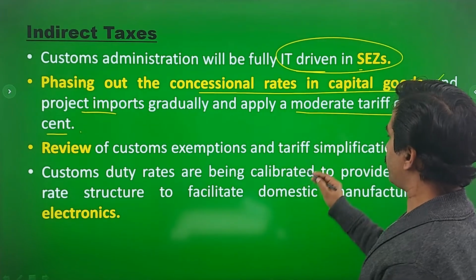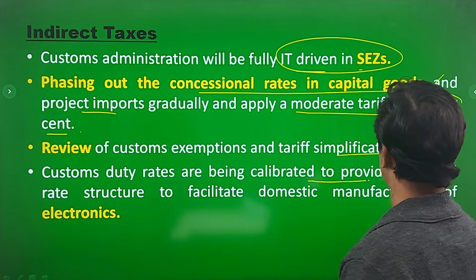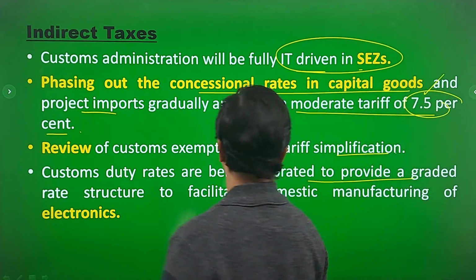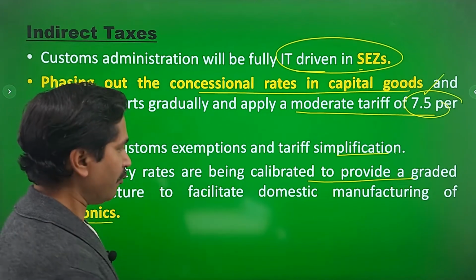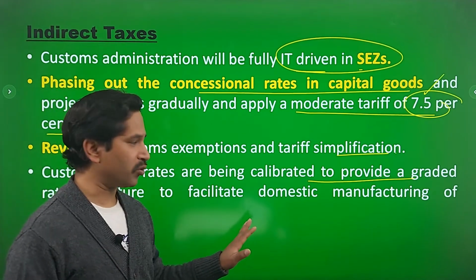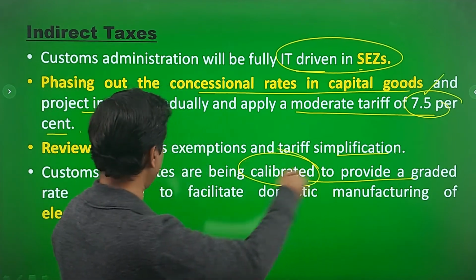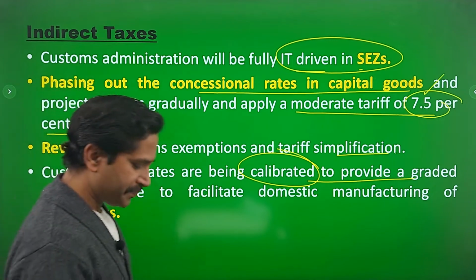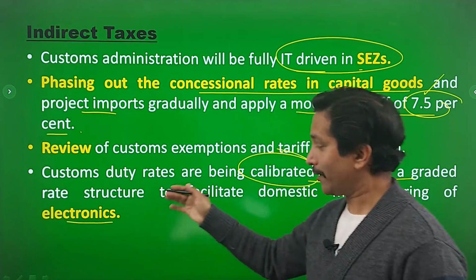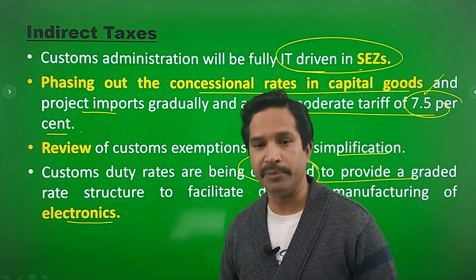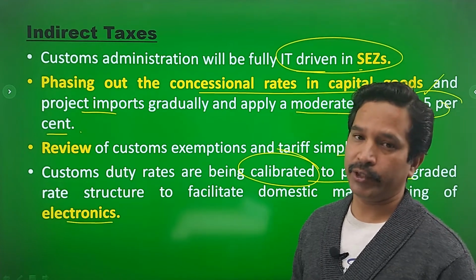Review of custom exemptions and tariff simplification. This is a welcome step. Custom duty rates are being calibrated to provide a graded rate structure to facilitate domestic manufacturing of electronics. Again, in electronic items we have huge dependence on imports. So when the government is talking about calibration of custom duty, it means electronic products which are imported at very cheap rates from outside, their duties will be raised.